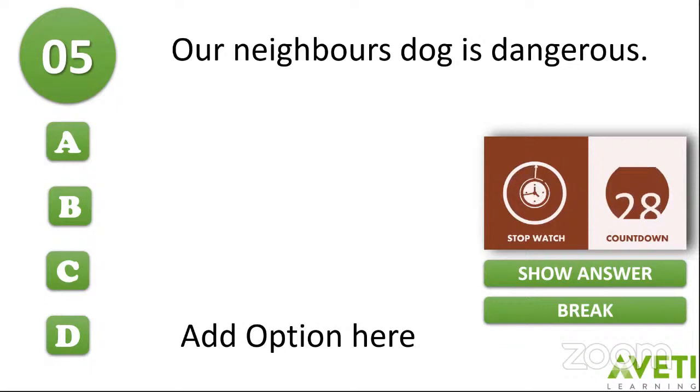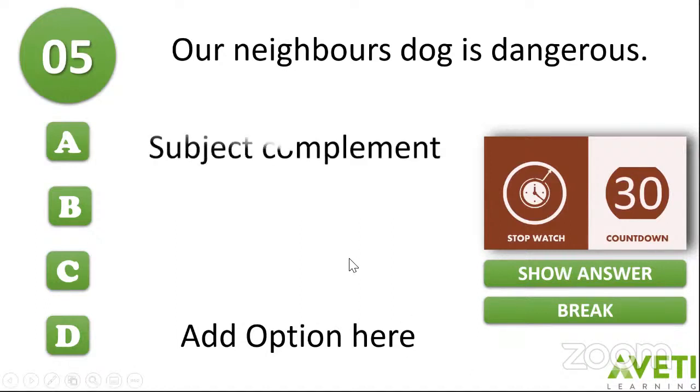Very well done, children. Almost all the answers you are giving are right. So very well done. Let me show you the answer again. Here it is the subject complement. Dangerous is the complement because how is the neighbor's dog? It is dangerous. So hence it is the subject complement.